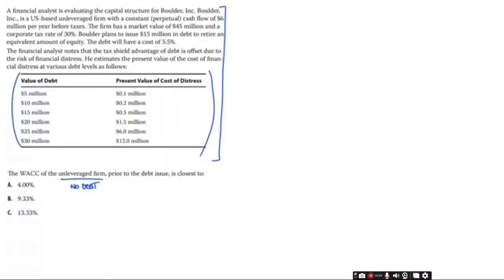Boulder Inc. is a US-based unleveraged firm with a constant (perpetual) cash flow of $6 million per year before taxes. If we want to get the PV of a perpetuity, all you need to do is take that cash flow and divide it by the appropriate discount rate, which makes it very easy to value a firm that has a perpetual cash flow. Because we can now say the market value of the firm is the cash flow it generates divided by its WACC.